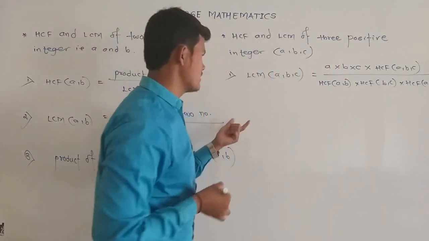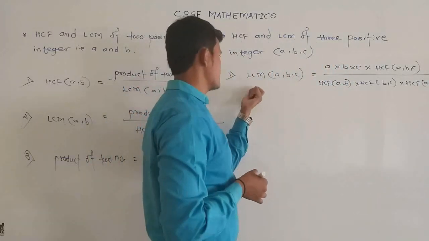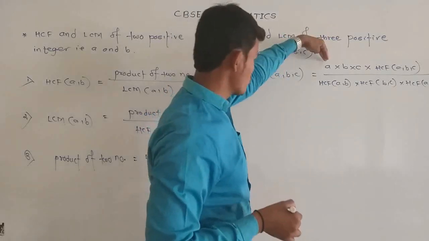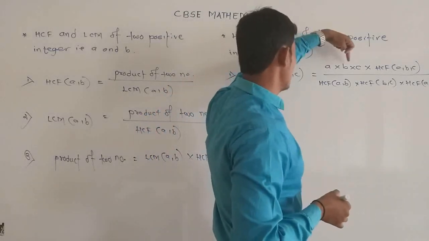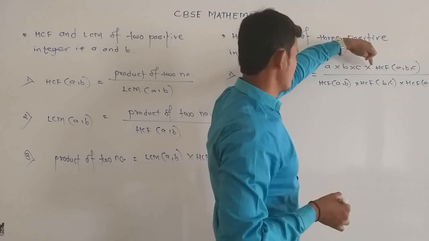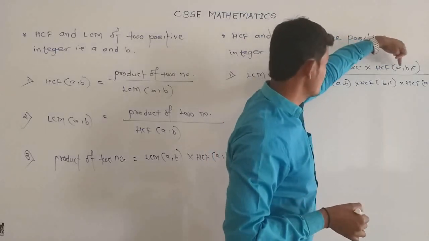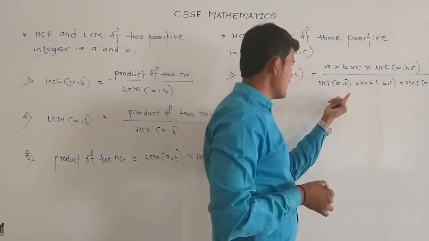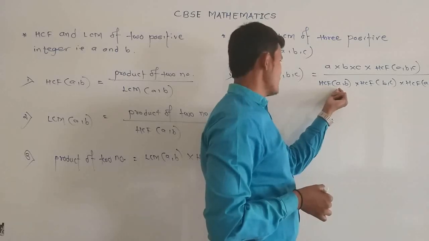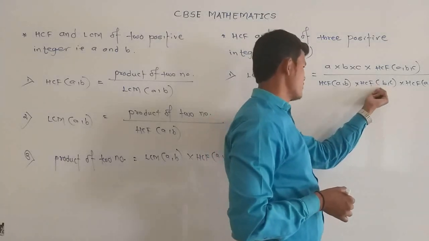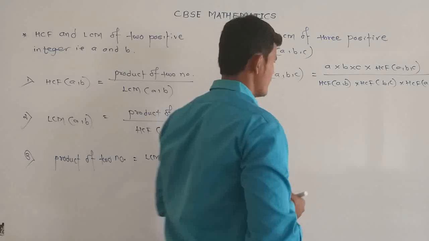This is the first formula to find the LCM of three numbers: the product of the three given numbers A multiplied by B multiplied by C, multiplied by the HCF of the three positive integers, divided by HCF of AB multiplied by HCF of BC multiplied by HCF of AC.